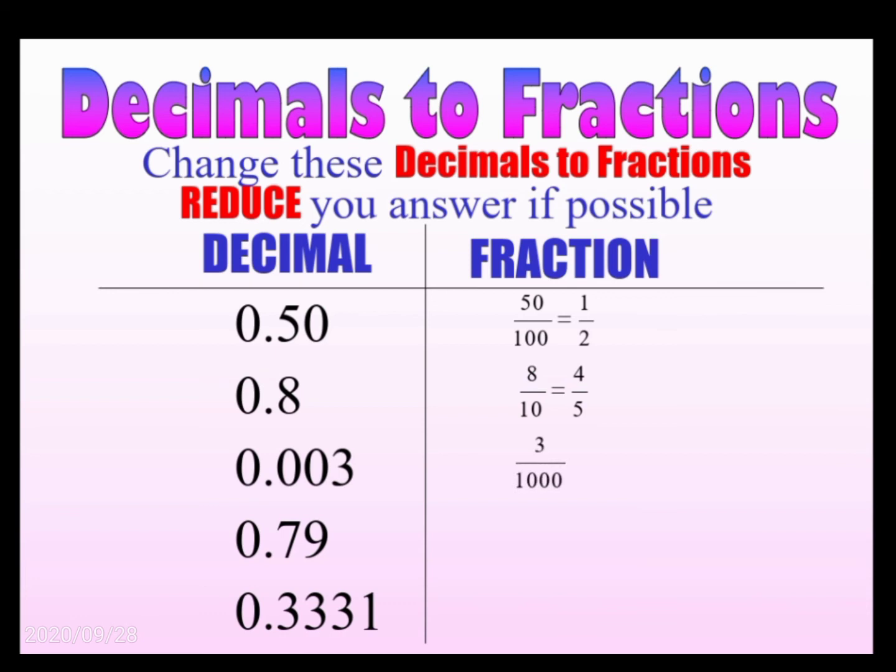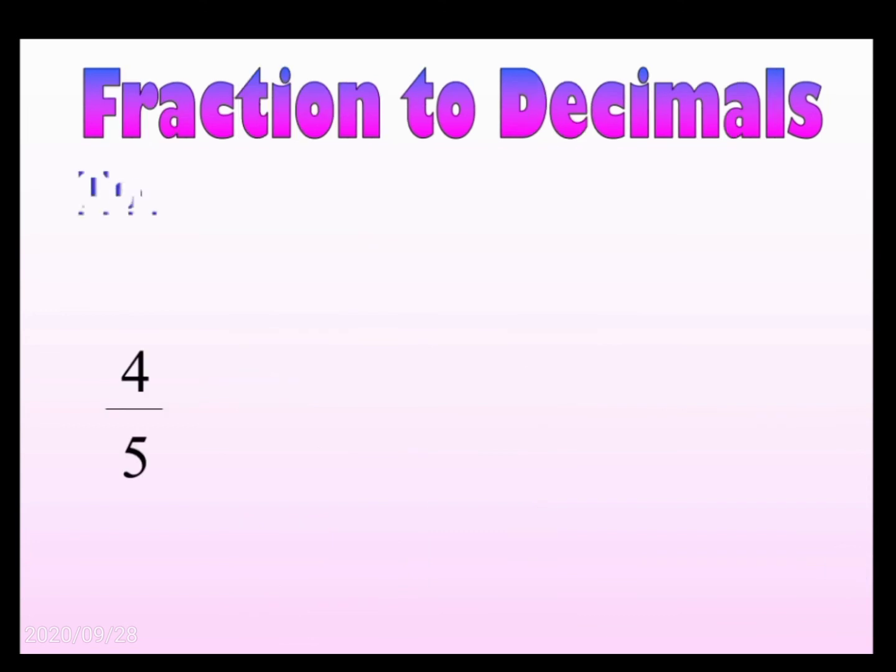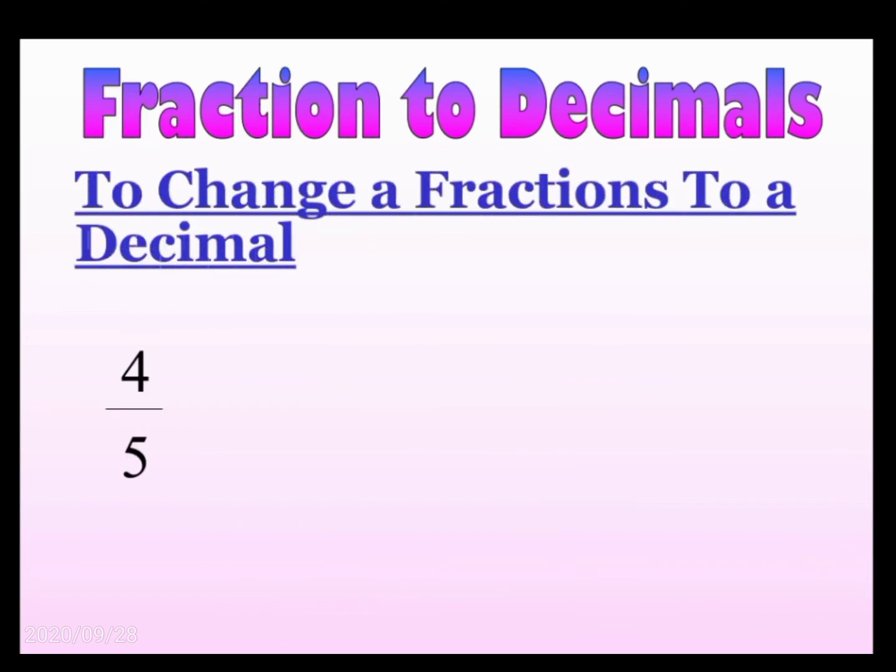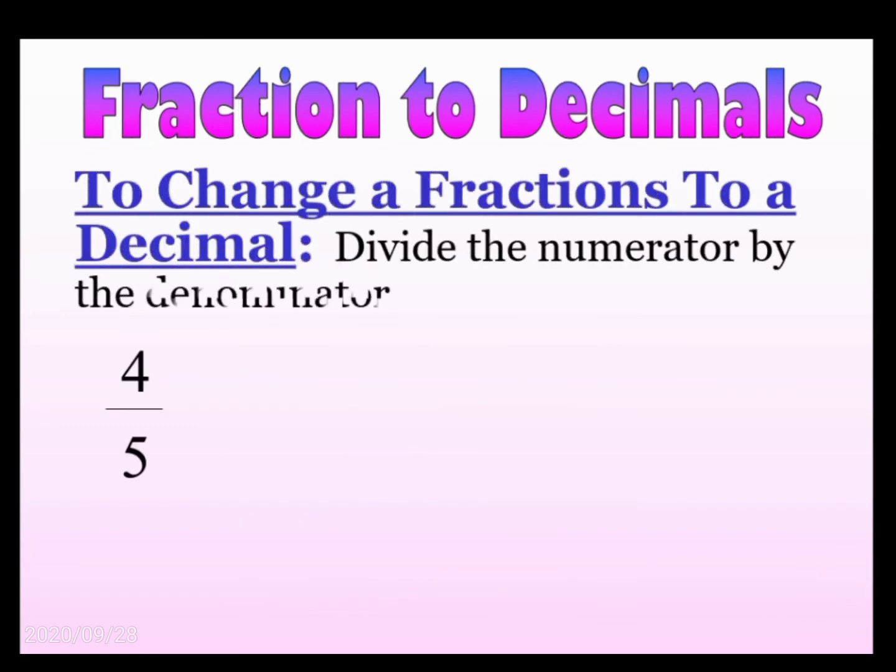0.003 means 3 divided by 1000 because this decimal has 3 digits in its decimal part. Next is 0.79, which is equal to 79 divided by 100 because it has two digits after the decimal. 0.3331 is 3331 divided by 10,000 because this number has 4 digits after the decimal point.